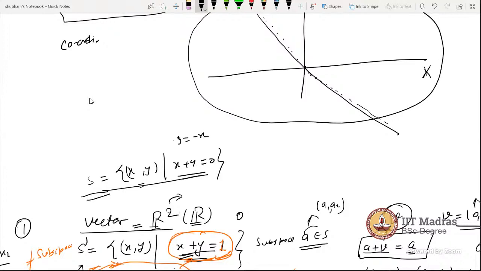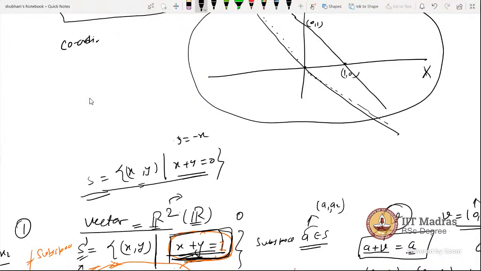Now let's find the geometric interpretation of this S prime. S prime is the set of points after this vertical bar. This is the meaning of the equation, and this equation in R2 is a line. Suppose this is 1, 0 and 0, 1.